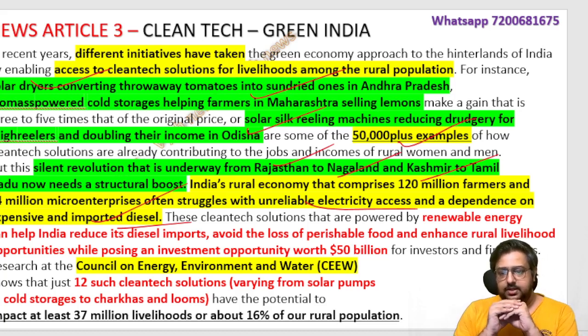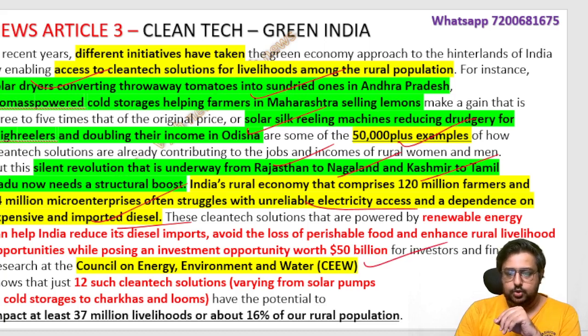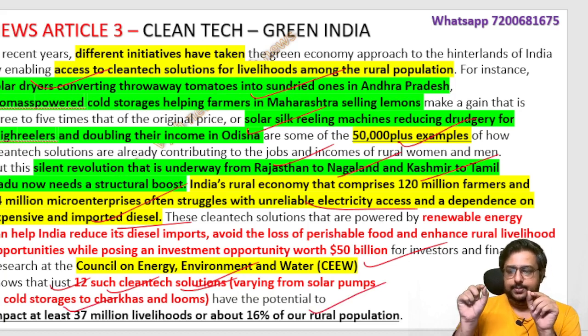Then, as I told, there is this data. CEEW's data shows that 12 such clean tech solutions, varying from solar pumps to cold storage to charkas and looms, have the potential to impact at least 37 million livelihoods, or about 16% of the rural population. So this kind of data, please keep it and use it in whichever exam you are writing. You will get marks.